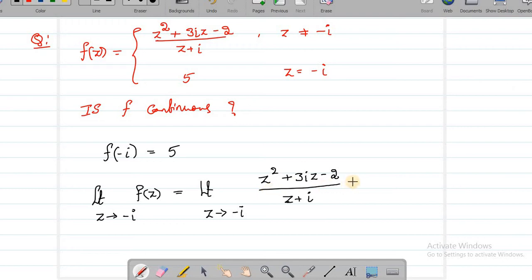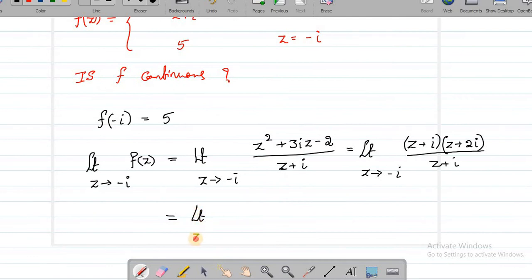So try to express the numerator as z plus i times something. The limit as z goes to minus i: can you write the numerator like this, z plus i, and since I want 3iz, z plus i into z plus 2i? You can see that when you take the product, you'll exactly get this. So this divided by z plus i, and now you can cancel out that z plus i.